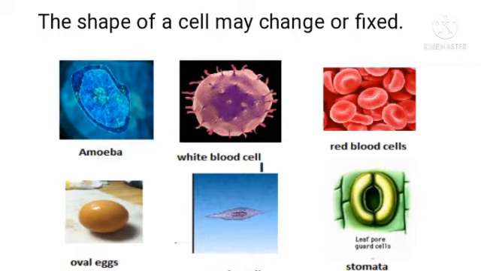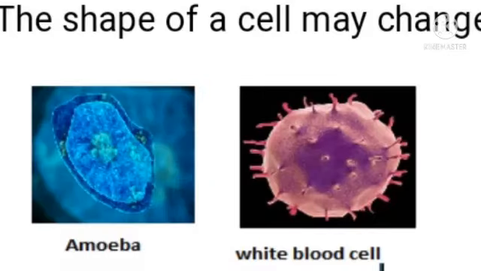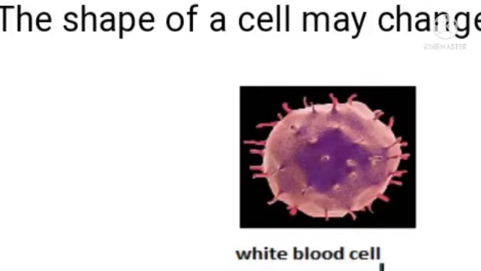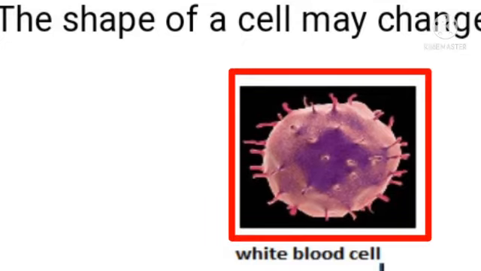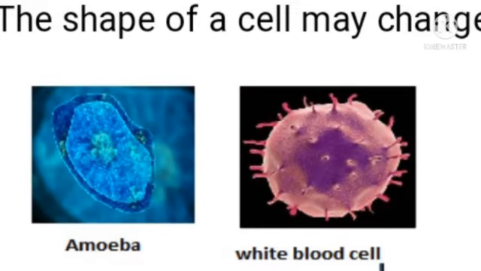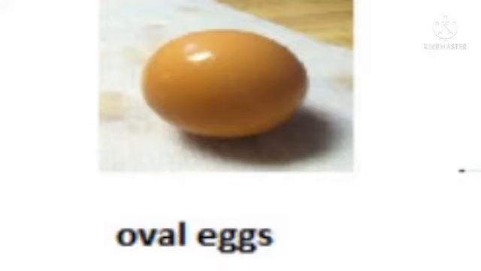According to the structure, size and shape assigned to the cells, the shape of cell may change or be fixed. Shape of cells. The shape can be fixed or can be variable. The cells with variable shape are WBC, that is white blood cells, and amoeba. Please do remember that the shape of the cell depends upon the function it performs.